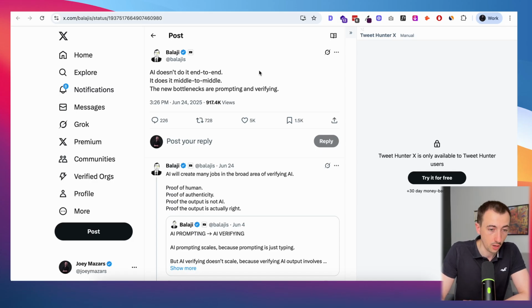The third real use case is going to be middle to middle. And I really like this tweet from Balaji, which says that AI doesn't do it end to end, it does it middle to middle. And the new bottleneck is prompting and verifying. And I think that's really the more honest description of those tools, meaning that it's not going to be something that takes you from idea to a finished product.